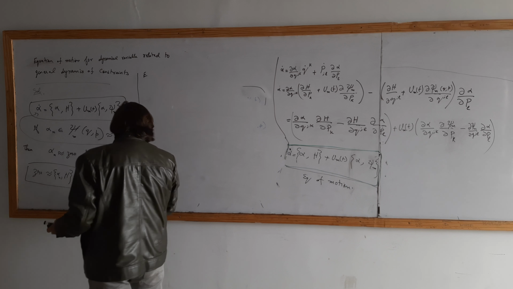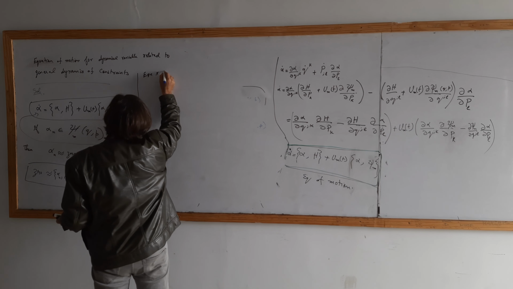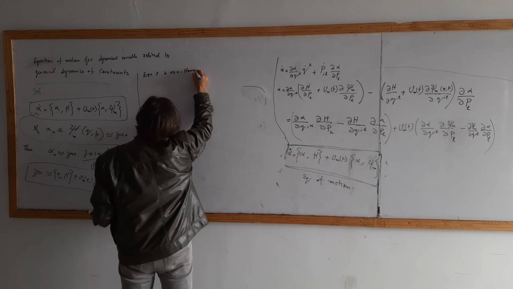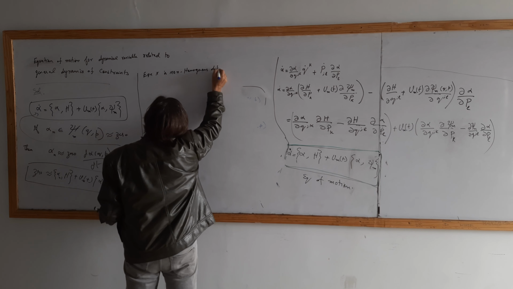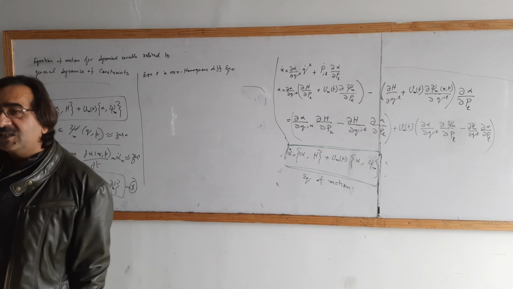If I say that this equation x is a non-homogeneous differential equation, yes, it is because it has 2 parts.